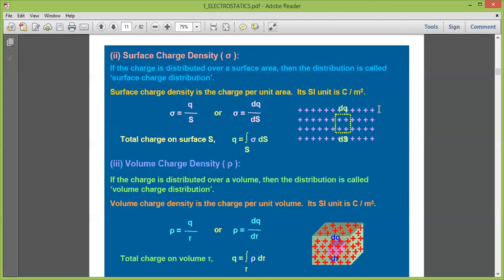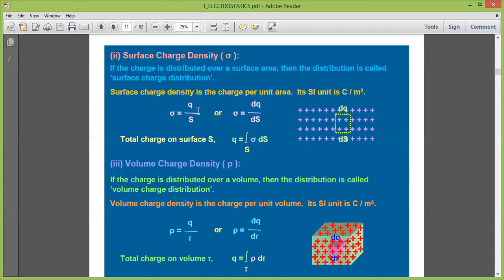Let us consider charges distributed on a surface like this, and we are looking at an area of interest which has charge dq in an area ds. Surface charge density is represented by sigma.